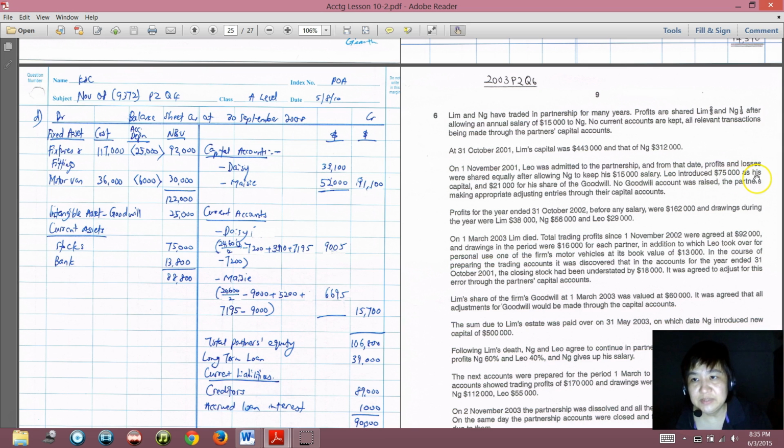Leo introduced 75,000 as his capital and 21,000 for his share of goodwill. No goodwill account was raised. I have explained what this means: no goodwill account will appear in the balance sheet, the partners making appropriate adjusting entries to their capital accounts. You have your question paper in front of you, and we will go in this sequence.